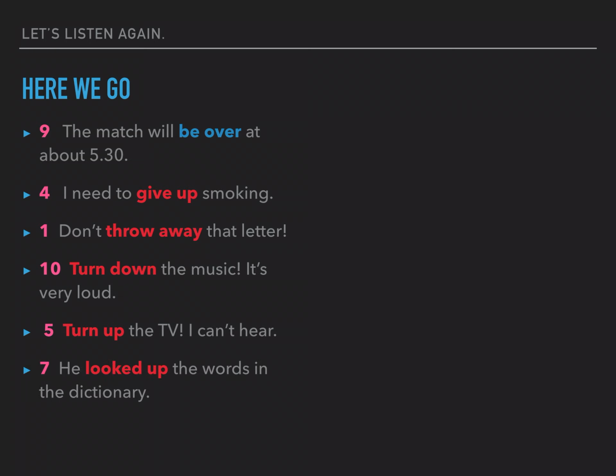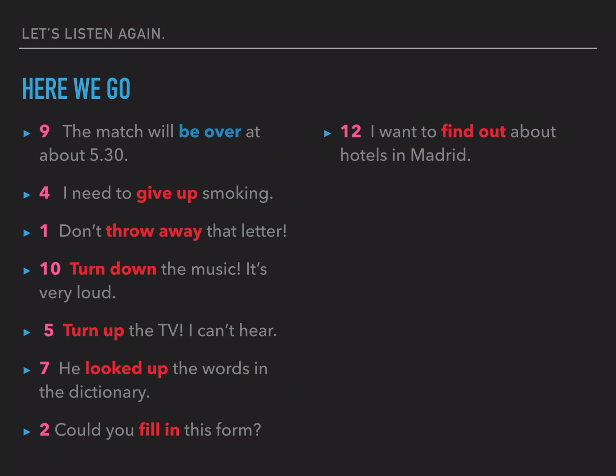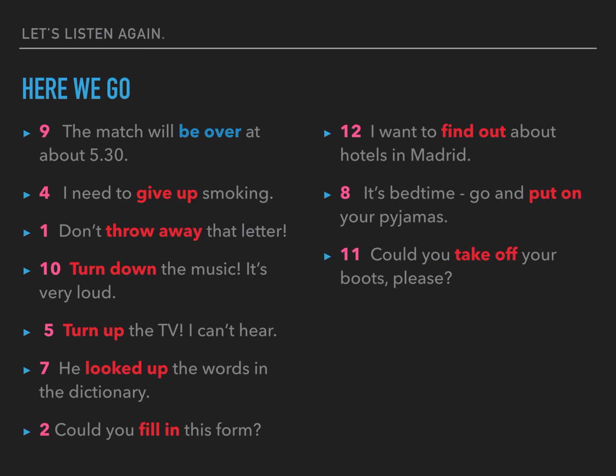He looked up the words in a dictionary. 2. Could you fill in this form? 12. I want to find out about hotels in Madrid. 8. It's bedtime. Go and put on your pyjamas. 11. Could you take off your boots, please? 3. My sister's looking after Jimmy for me today.